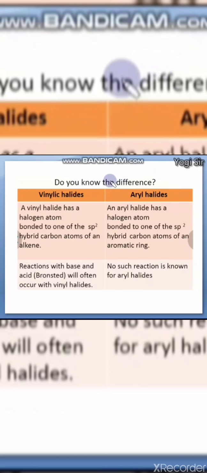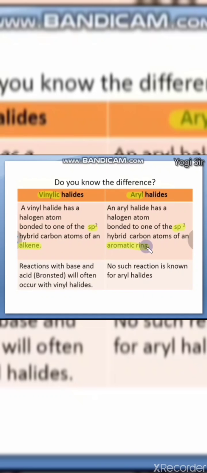Here there is a difference between vinylic halides and aryl halides. What is the major difference? See, in both of these the carbons are sp2 hybrid and the halogen is directly attached to sp2 hybrid carbons, but vinylic are considered alkene derivatives, while aryl halides are compulsorily aromatic compounds.